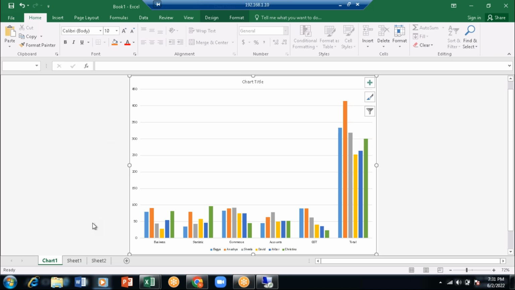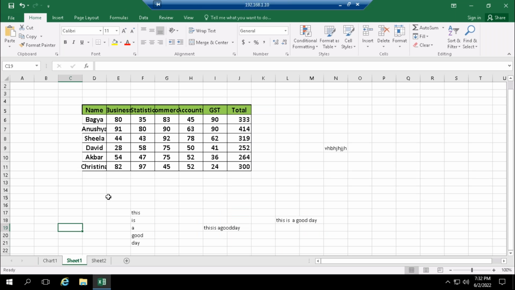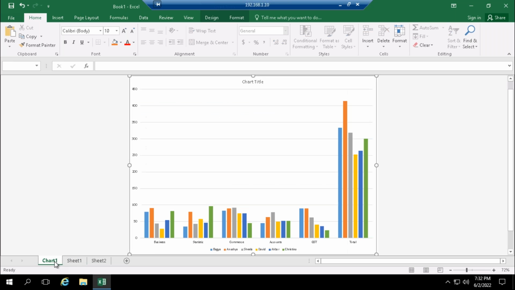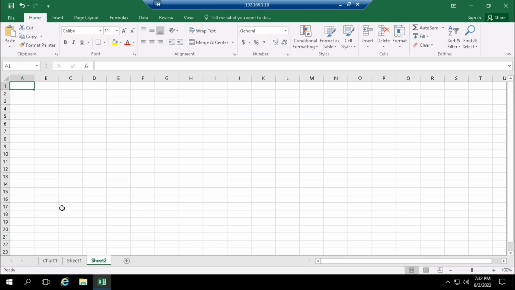In case you get this question, you can answer like this: to shift from one sheet to another sheet, it is Control Tab, or it is Shift plus Control plus semicolon.